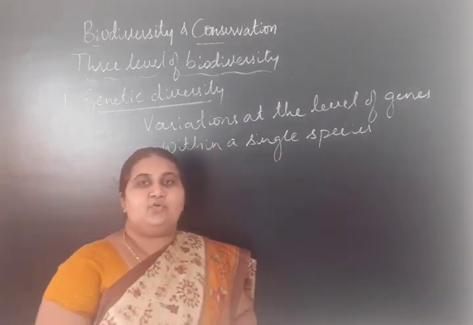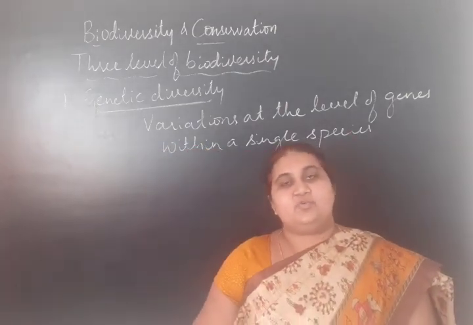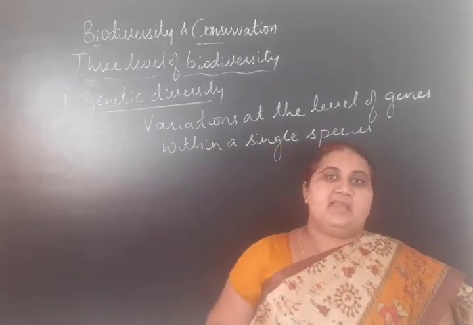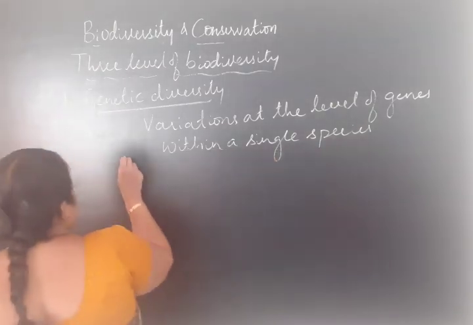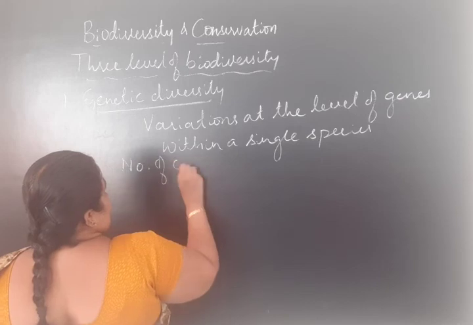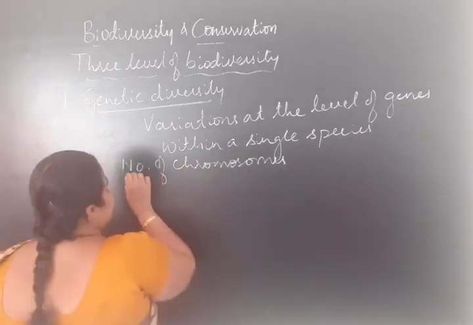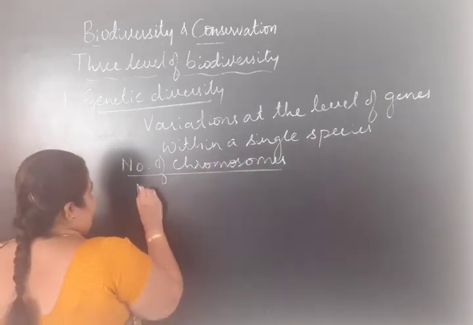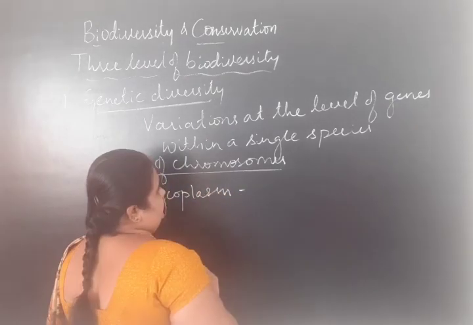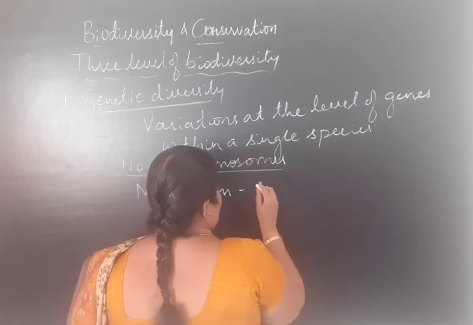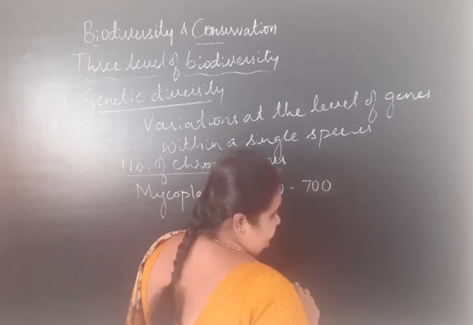The number of chromosomes present in one species varies from another. The chromosomal number is not the same from one species to another species. For example, the number of genes found in Mycoplasma is 450 to 700.